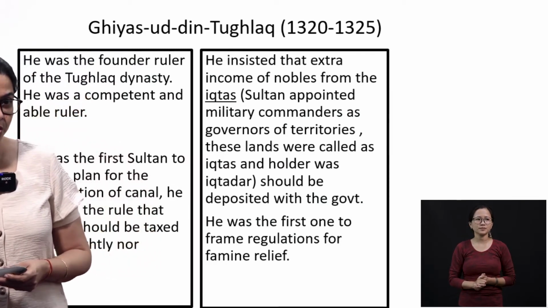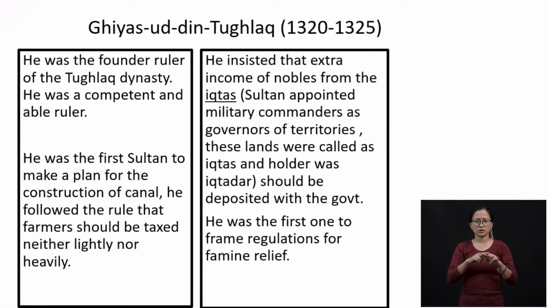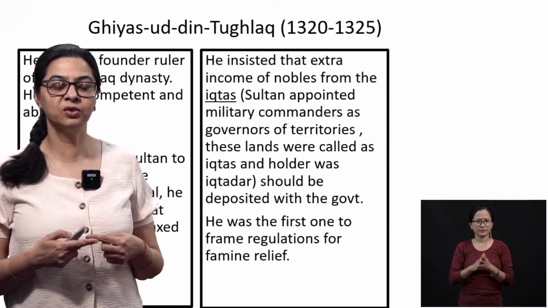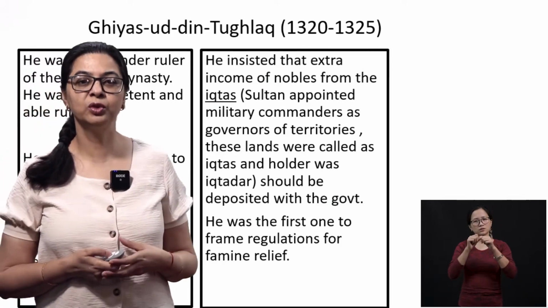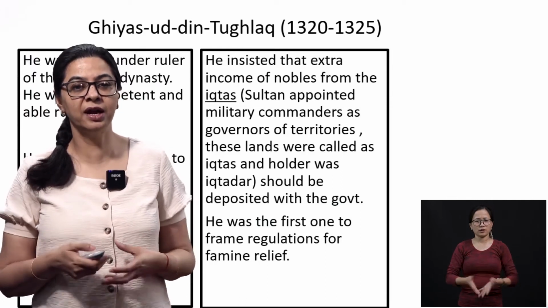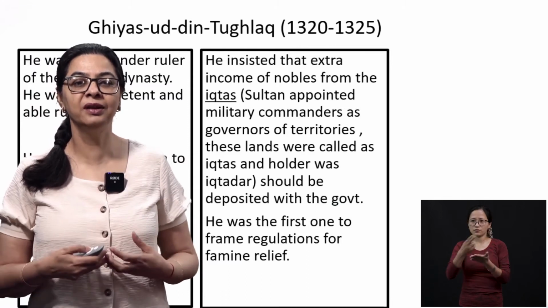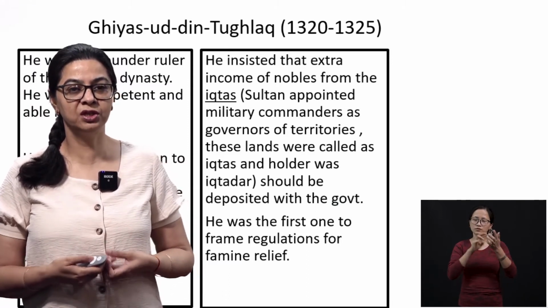The founder of this Tughlaq dynasty was Ghiyasuddin Tughlaq, and he ruled between 1320 and 1325. He was a competent and able ruler, and he was the first sultan to make sure that the farmers are not taxed very lightly and also not taxed very heavily. He was the first one who started building canals for agriculture. He thought of the farmers, because farmers were the main revenue givers to the state treasury.